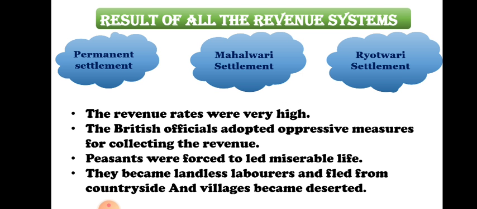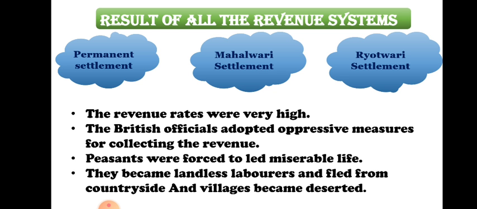The result of all the three revenue systems was that the revenue rates were very high, whether they adopted the Permanent, Mahalwari or Ryotwari settlement. In all the three settlements the revenue rate was very high. The British officials adopted oppressive measures for collecting the revenue. Since some of the farmers were not ready to pay the revenue, the Britishers started beating them and kidnapping their family members. They also appointed lathials, strong men who beat the farmers who were not able to give the revenue.